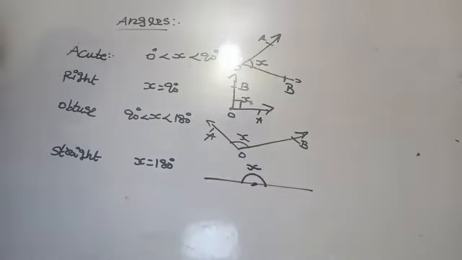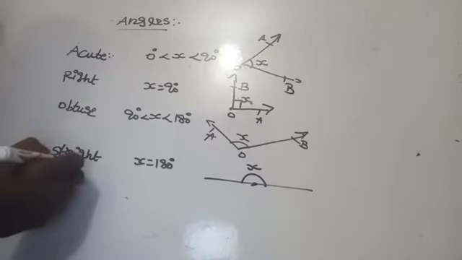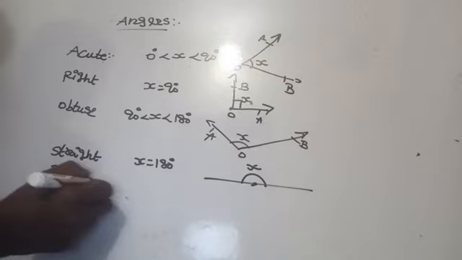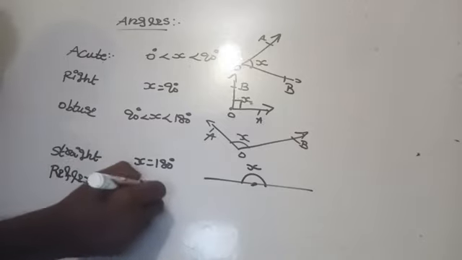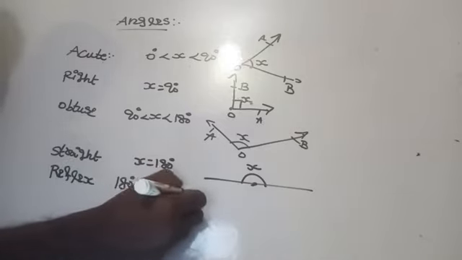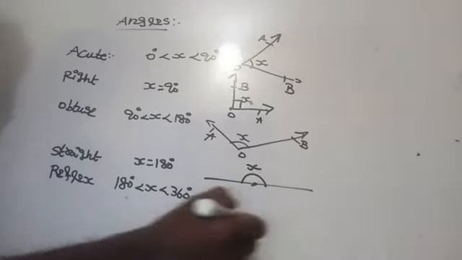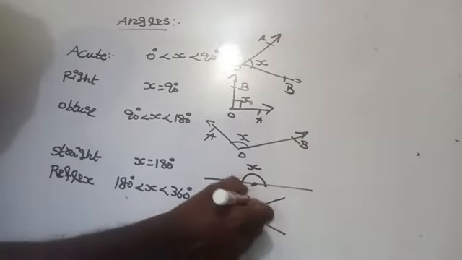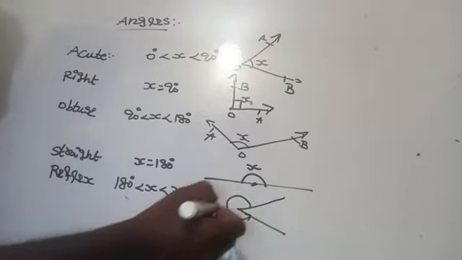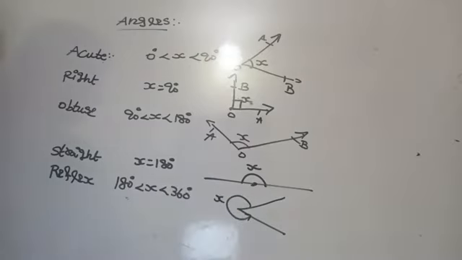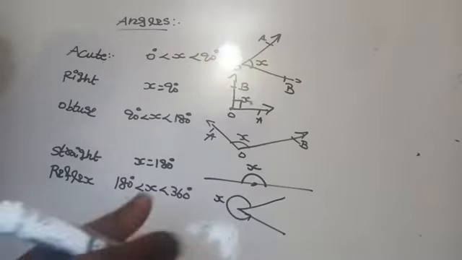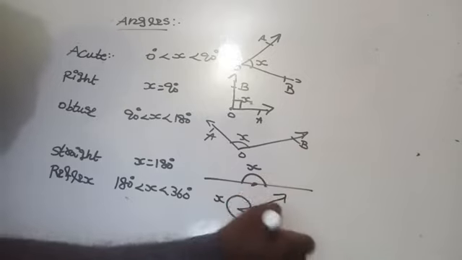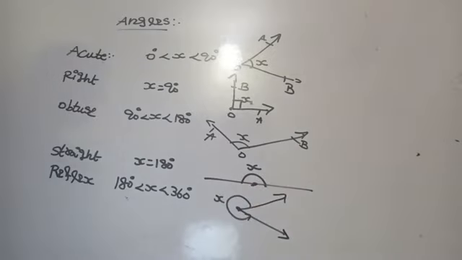It is X. Am I right here? Then reflex angle. Reflex angle means more than 180 and less than 360. You can consider this X. These are the two arms. It is a vertex. Okay.